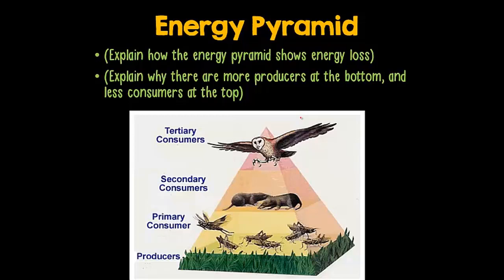Okay, that's it for today's lesson. You need to make sure that you understand how energy flows through an ecosystem, starting with the sun and moving from producers to consumers to decomposers. You should be able to draw a simple food chain, making sure that you draw the arrows in the correct position. You should be able to draw a food web to show how all of the different food chains are connected in an ecosystem. And you should understand how energy pyramids show how energy is lost as we move from level to level through the food chain.